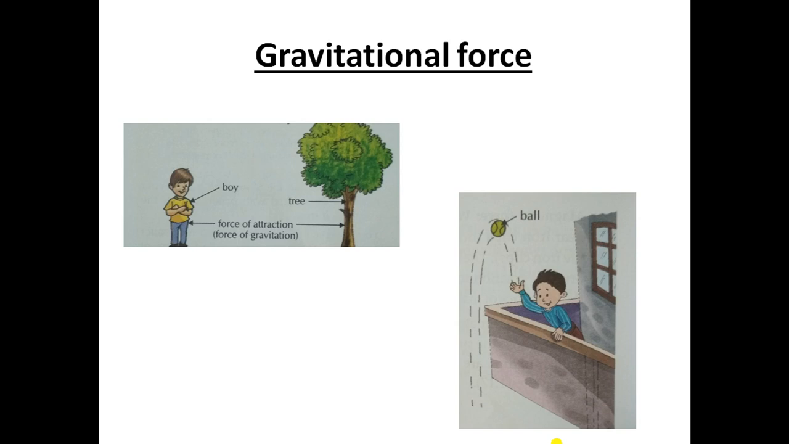In other words, we can say that the objects which fall towards the earth do so because the earth pulls them. So this force exerted by the earth on any falling object is called the force of gravity, or just gravity. So this is all about non-contact force.